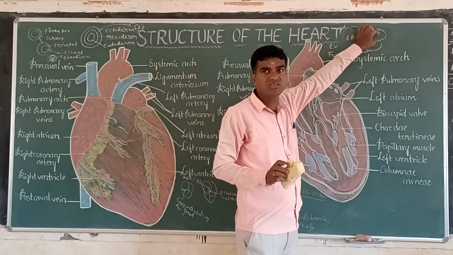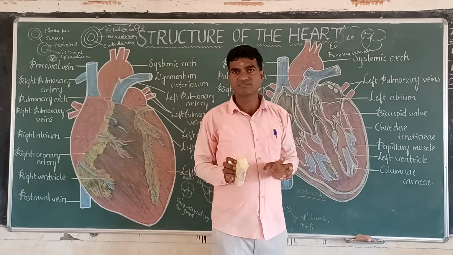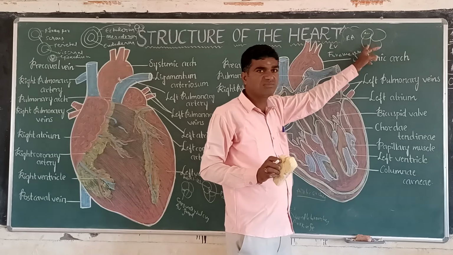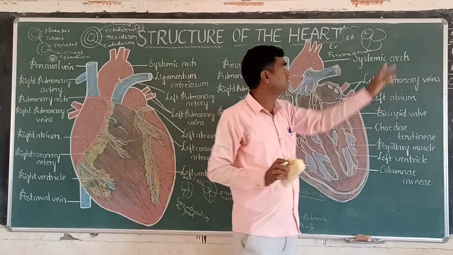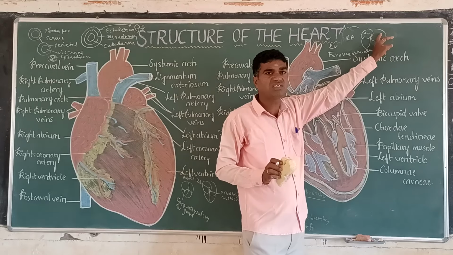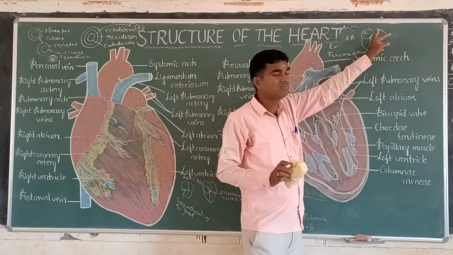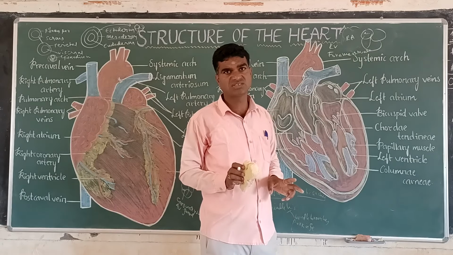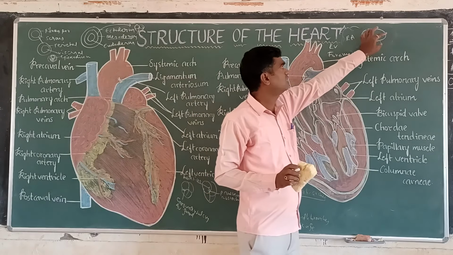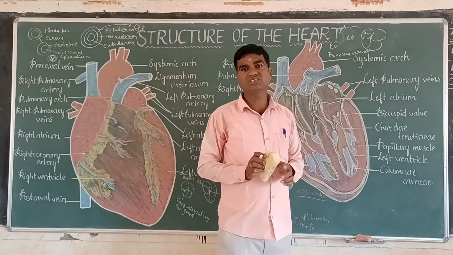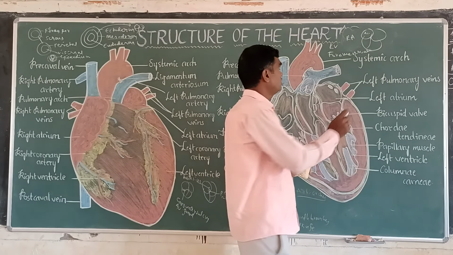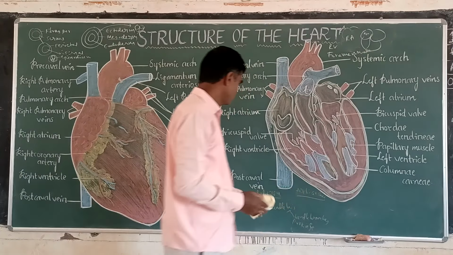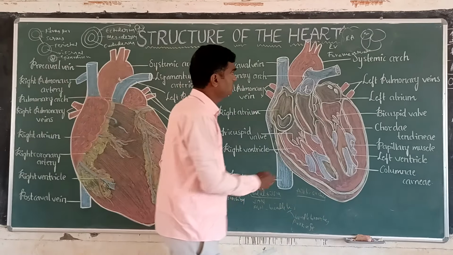The blood is coming into the right atrium, and from the right atrium it goes into the right ventricle. Oxygenated blood comes into the left atrium, and from the left atrium through the bicuspid valve it reaches the left ventricle. Two atria are present, and in these atria there are nodal tissues. The nodal tissues contain nodes.